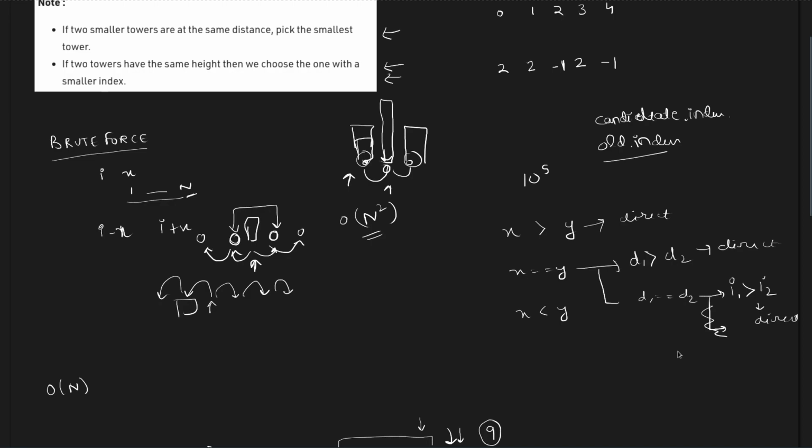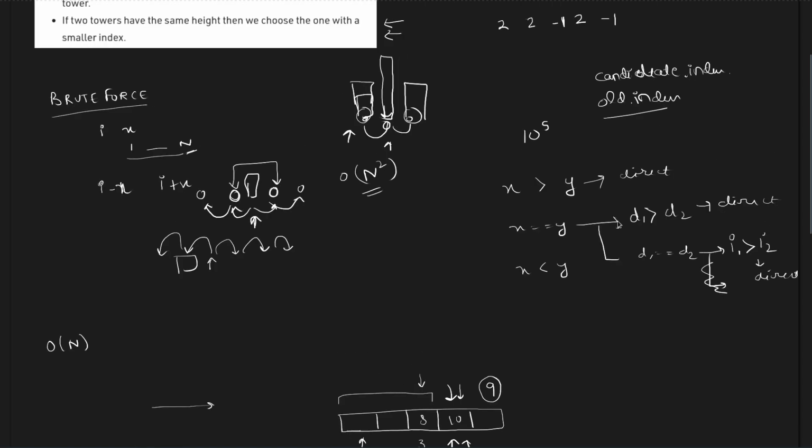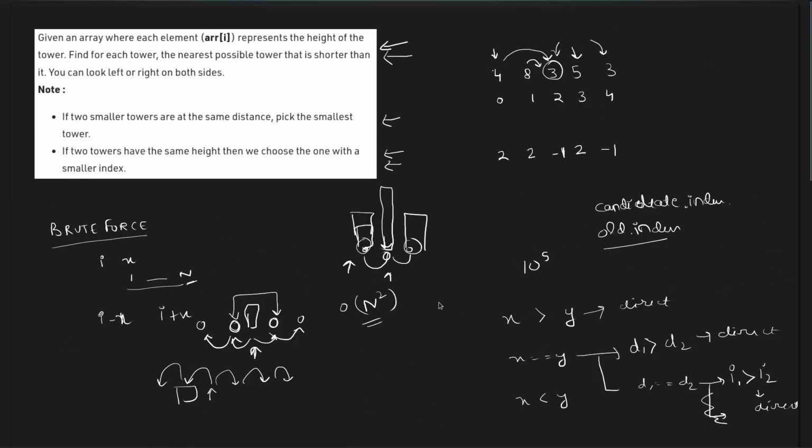You do a normal traversal from the left first, and while traversing from the right, you just have to check whether you have got a better answer or not. It's the same as putting the direct answer, but before putting it, we have to check whether we have got a better answer. Only if we have got a better answer, we update the value. After all the traversal is done, we have all the values in the intermediate array and we have to convert it into the final answer vector. So this is what we are going to do.